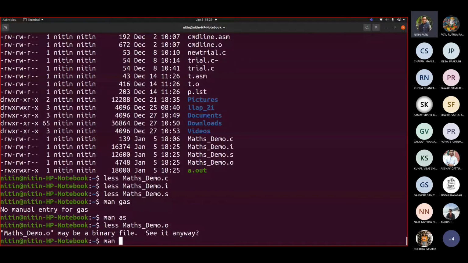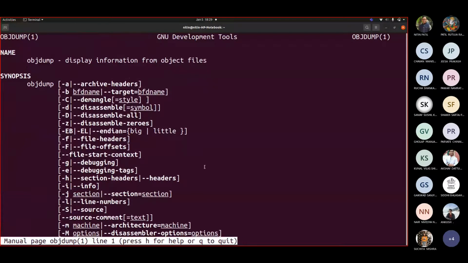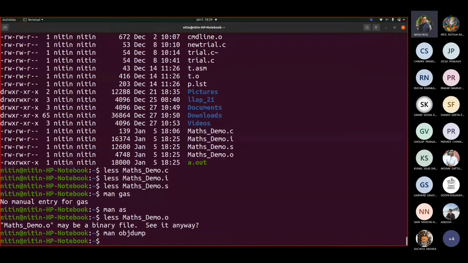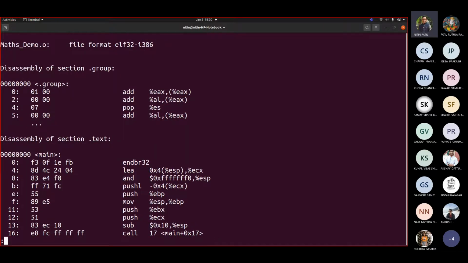There is a utility called objdump, which displays information from object files. So we are doing reverse assembly, reverse debugging. Let us write objdump to see what is there in the file, maths-demo.o. Let me pipe it to less so as to see it page wise.